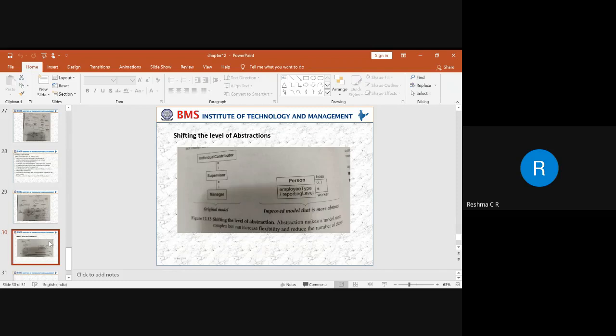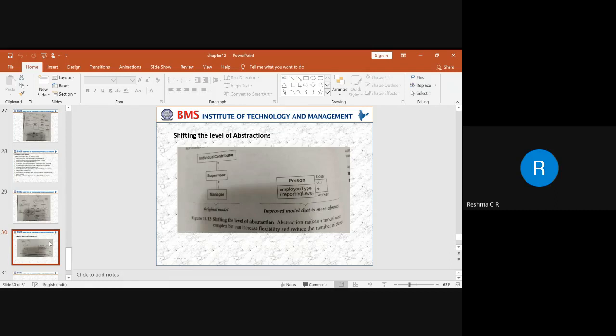Next, we have shifting of level of abstraction. We identify it based on nouns and verbs, given a proper problem description. In this example, we have an original model and an improved model.